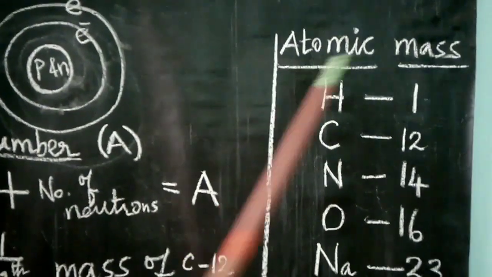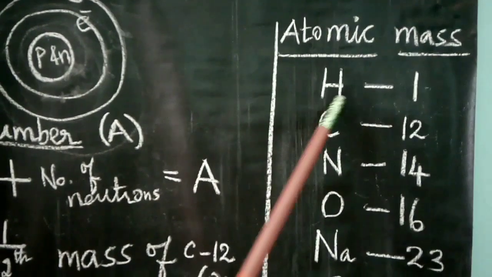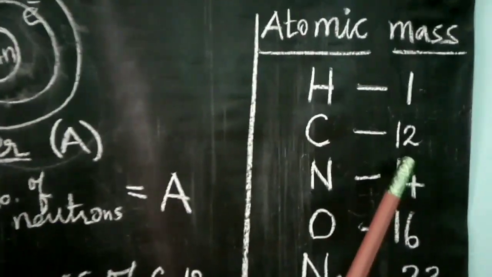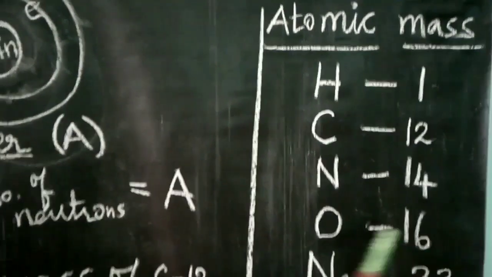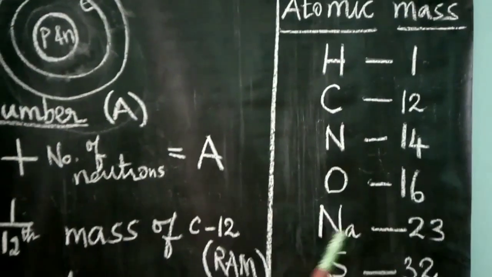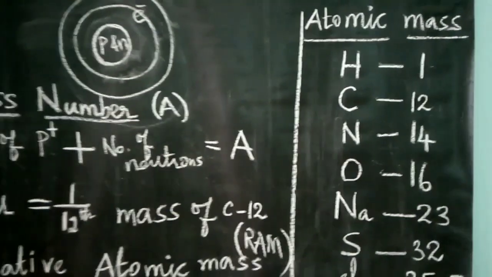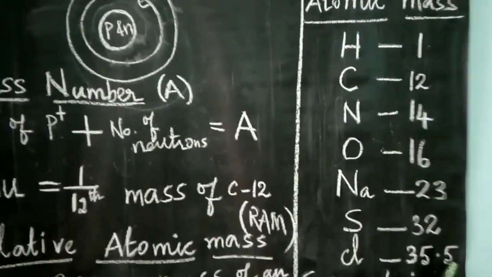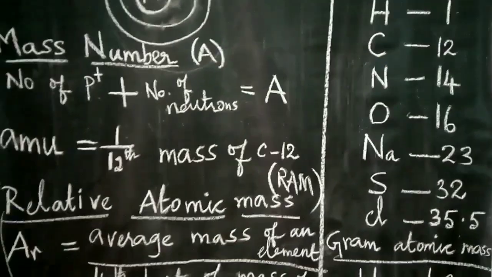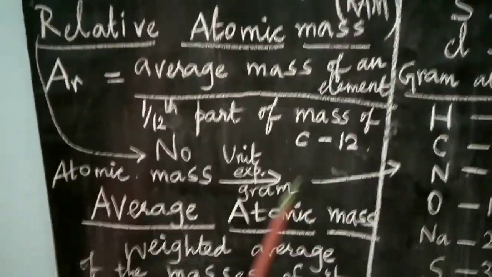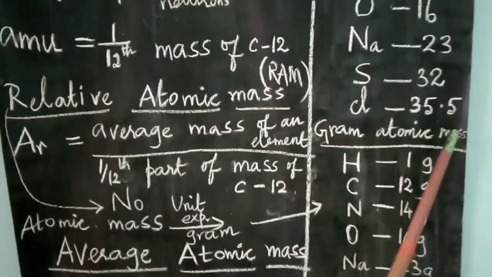What is the atomic mass of hydrogen? Hydrogen is 1, carbon 12, nitrogen 14, oxygen 16, sodium 23, sulfur 32, chlorine 35.5. Here this atomic mass is sometimes expressed in gram. It is called gram atomic mass.